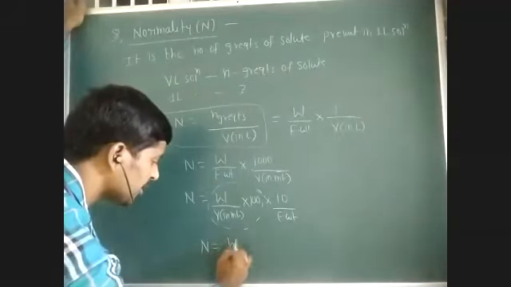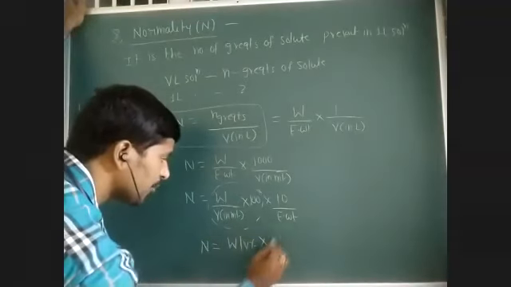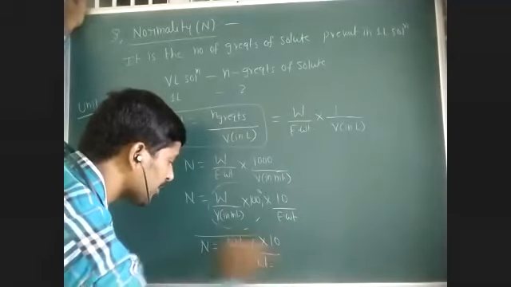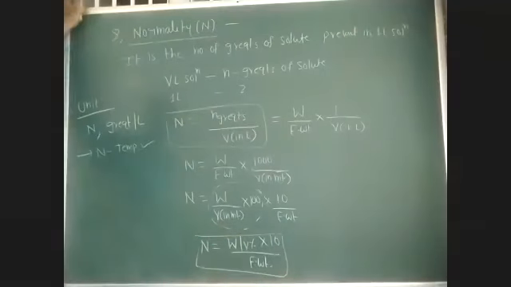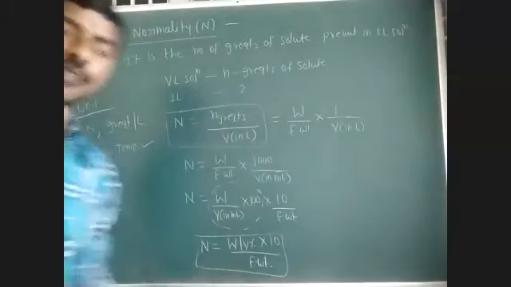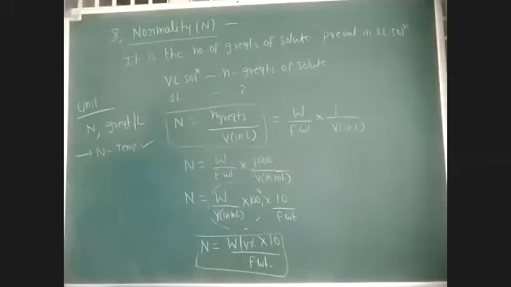So this is the relation between normality and weight by volume percentage into 10 by equivalent weight. So normality is equal to weight by volume percent into 10 by equivalent weight.